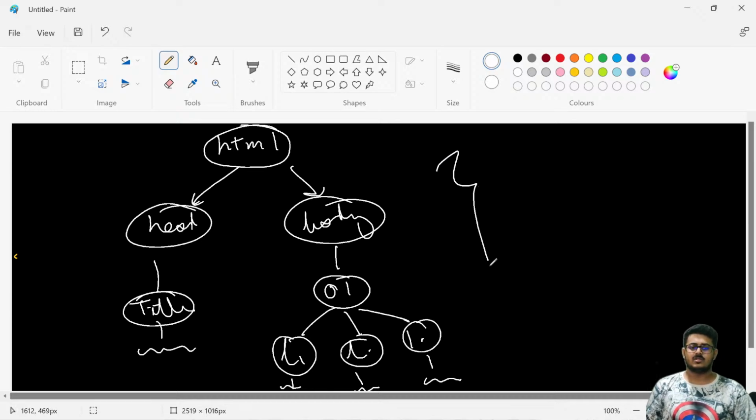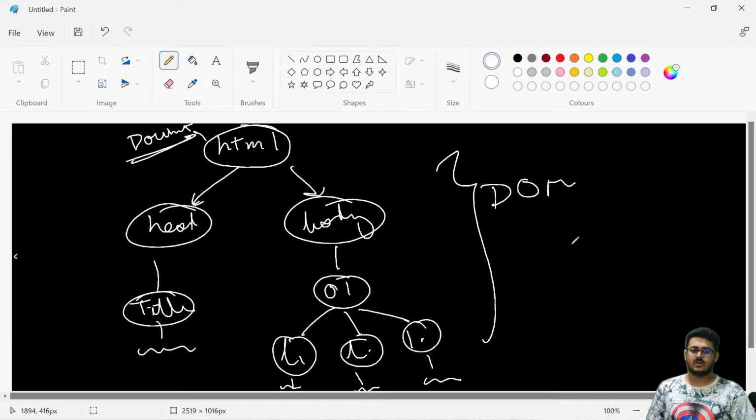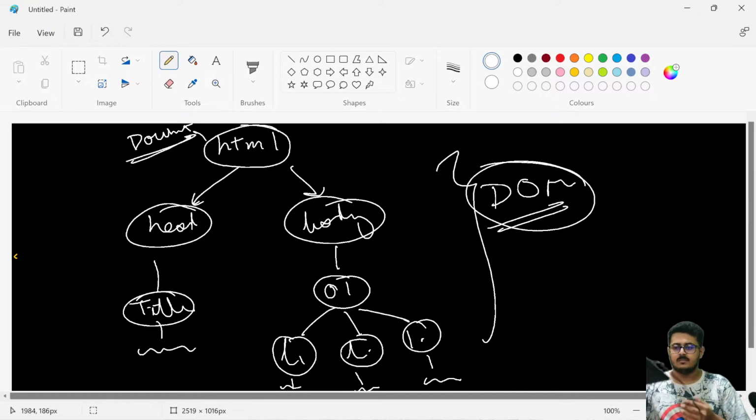Okay, so this is also called the document object model. On the top, above HTML, it's the document. Okay, document, HTML. This entire tree-like structure is called DOM, or document object model. If somebody is asking you about this, you should be very familiar with it, guys.